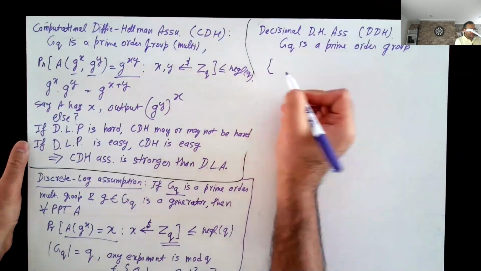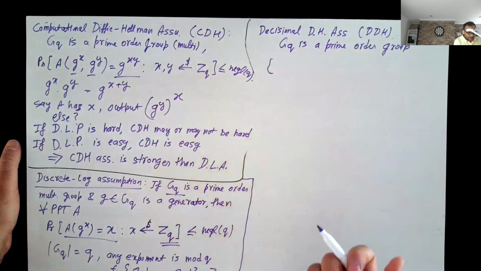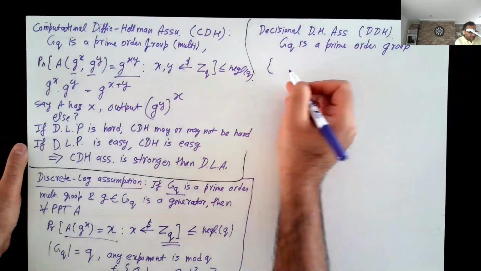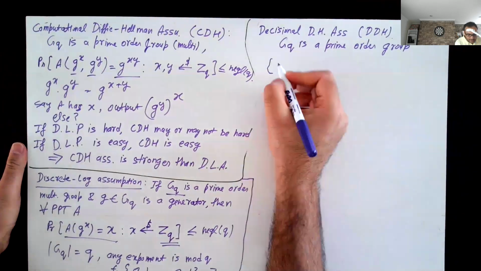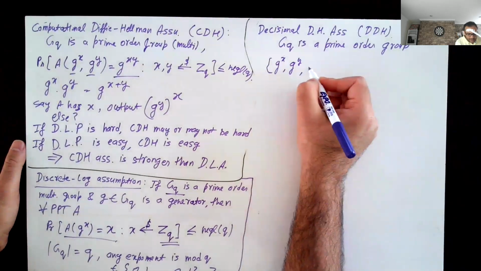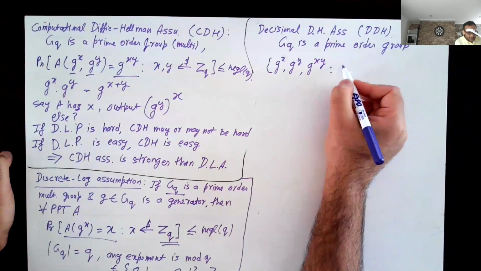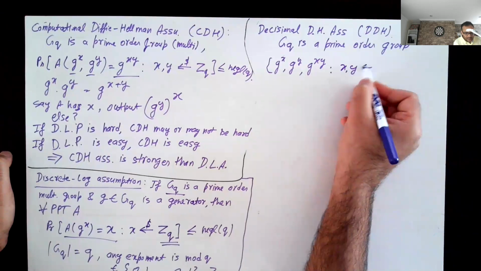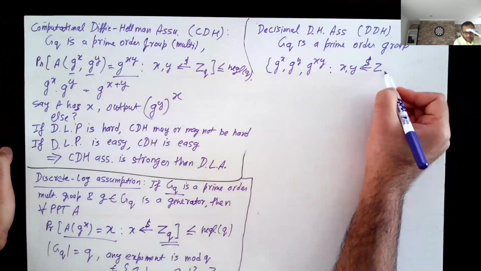We will express it in terms of computational indistinguishability, but you can write it in terms of prediction as well. The first distribution is g to the power x, g to the power y, and g to the power xy, such that x and y are sampled from Z_q.